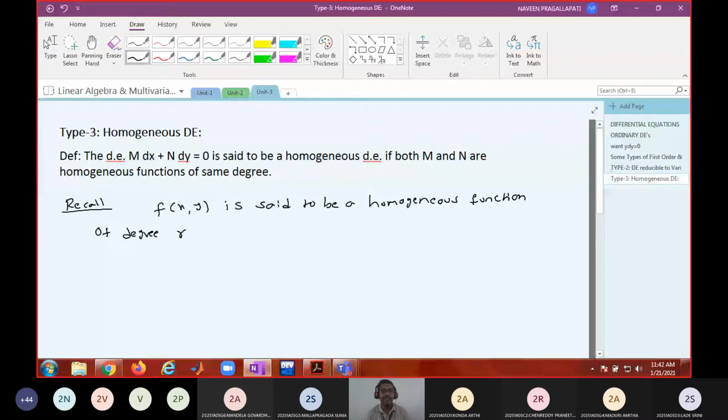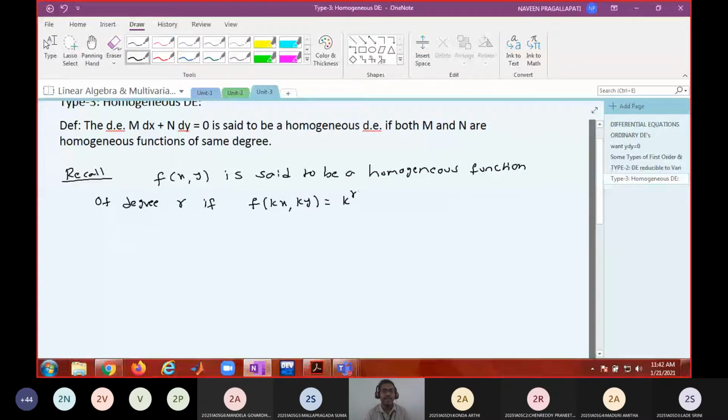Do you remember the condition? f of kx comma ky is equal to k power r into f of x comma y for all x comma y. If this is the case, then we say the function is a homogeneous function of degree r. If you cannot express it like that, then it is not a homogeneous function.